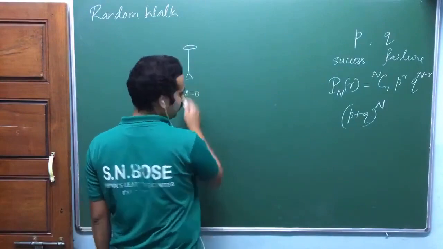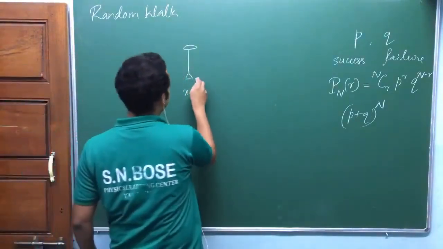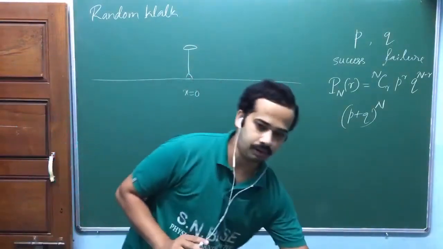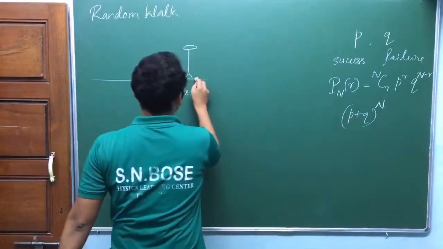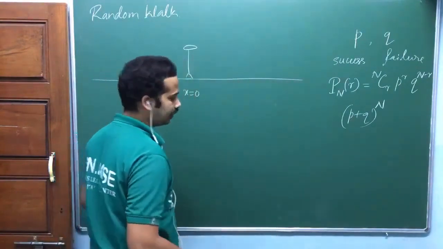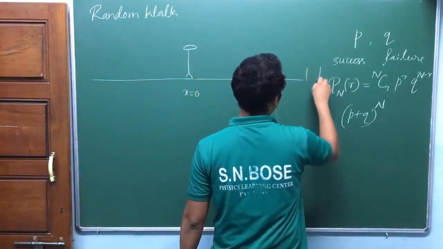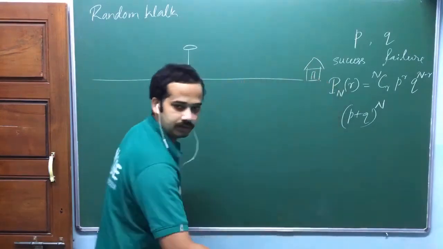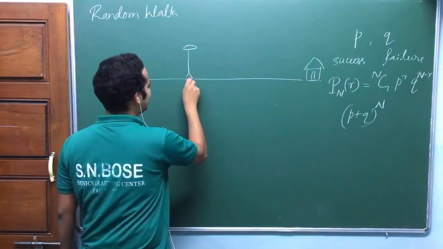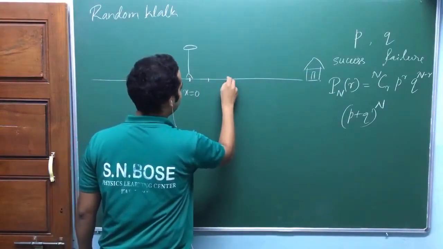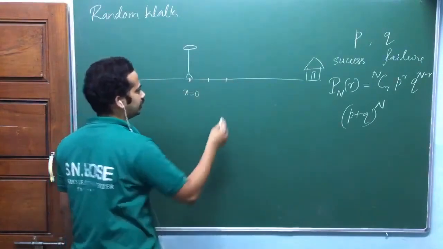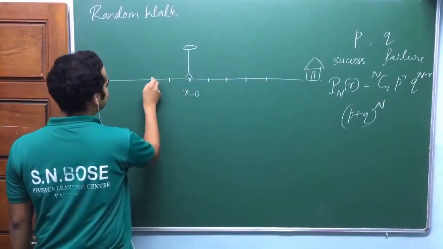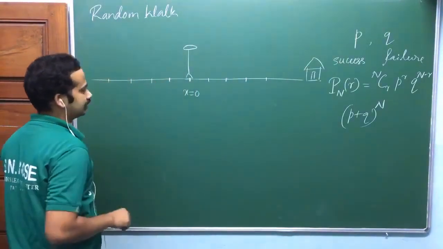Now let me draw that like this. This is x equal to 0. He can move either in this direction or in this direction. One-dimensional problem. He can move either right side or left side. Somewhere here he has his home. This is x equal to 0, and each step length is L.